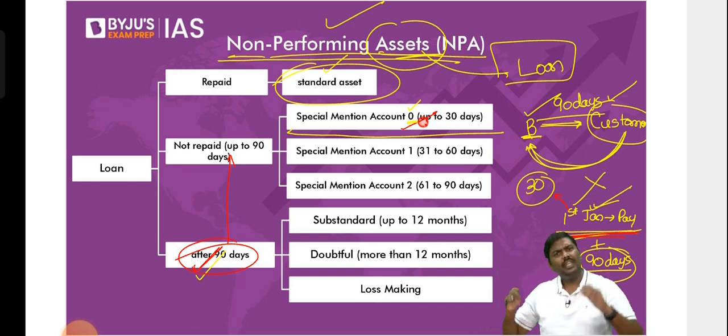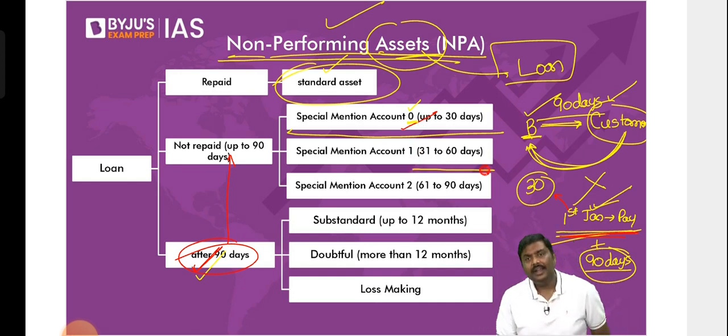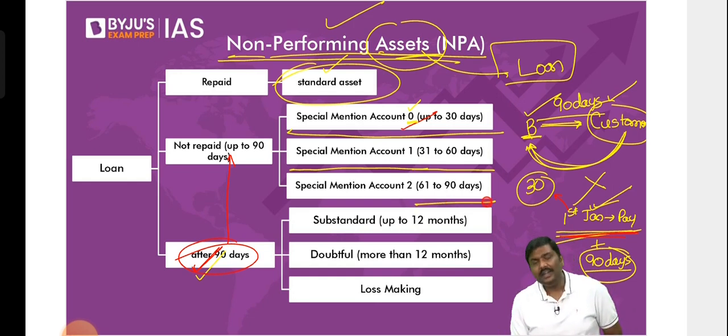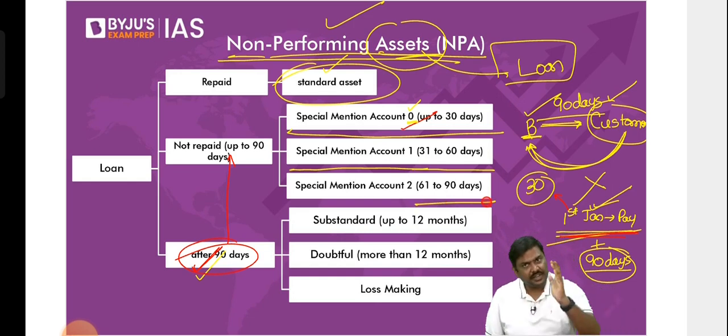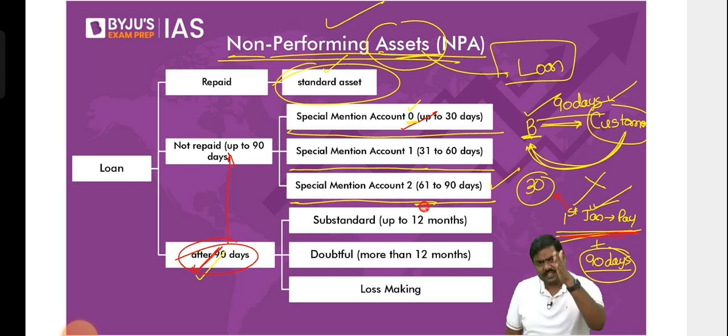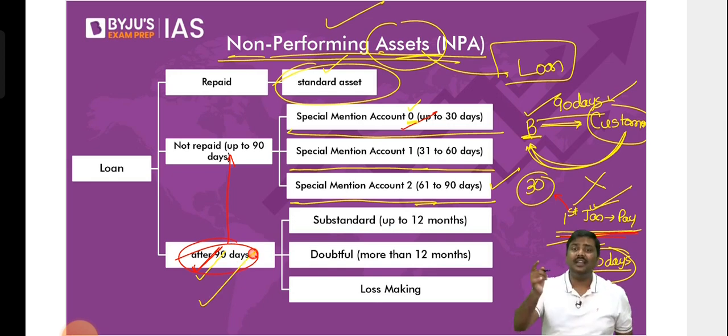And 30 days is over. Even now you have not repaid. So from the 31st day till the 60th day, they will classify you as a special mention account 1. And finally, 61 days, more than 60 days, have passed now. So from the 61st day to the 90th day, they will classify you as SMA 2. And even after 90 days are over, you have not repaid. Now they will classify you as a non-performing asset.